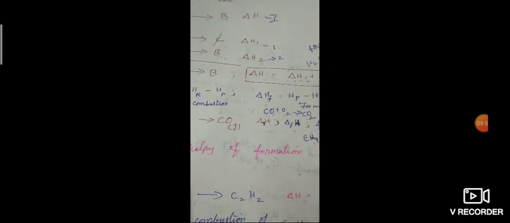So a certain amount of heat will be released. According to Hess law, the enthalpy of a reaction is obtained by subtracting the sum of enthalpies of combustion of the products from the sum of enthalpies of combustion of the reactants. Suppose a combustion reaction is carried out, reactants will be there, products will be there. So the sum of combustion of the products you have to subtract from that of the reactants, then you will get the enthalpy of the reaction.